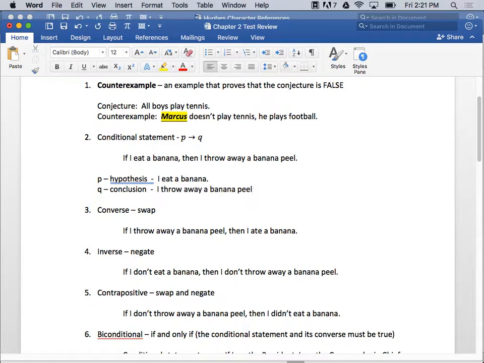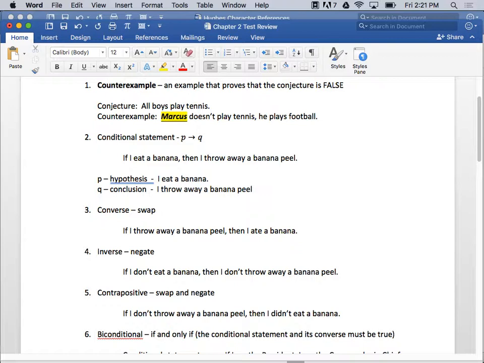Never if and never then. It's a simple statement. Hypothesis is a statement: I eat a banana, not if I eat a banana. I throw away a banana peel, not then I throw away a banana peel. So those are the hypothesis and the conclusion.